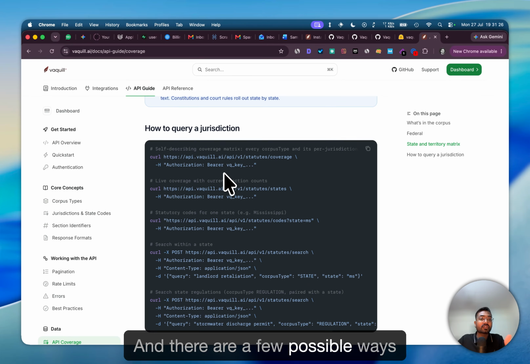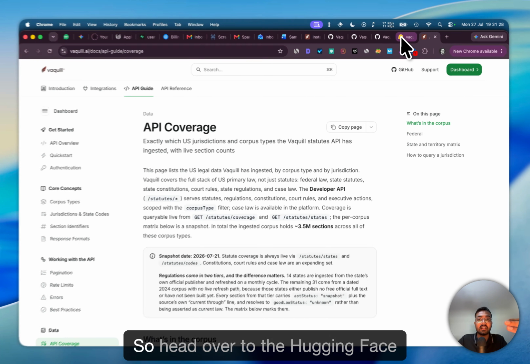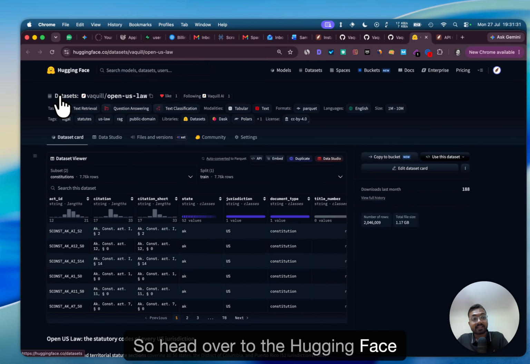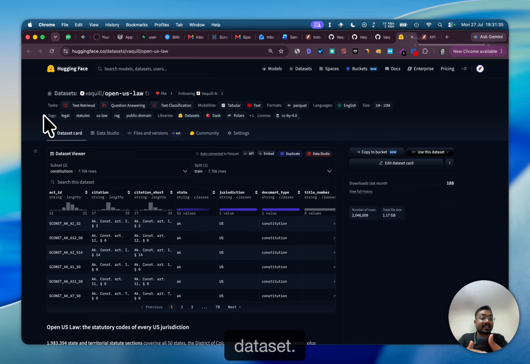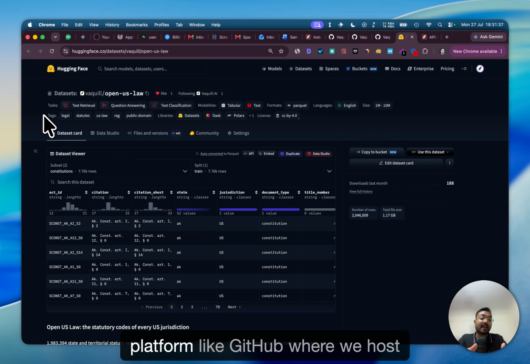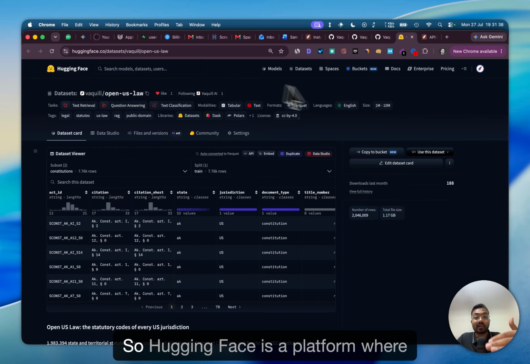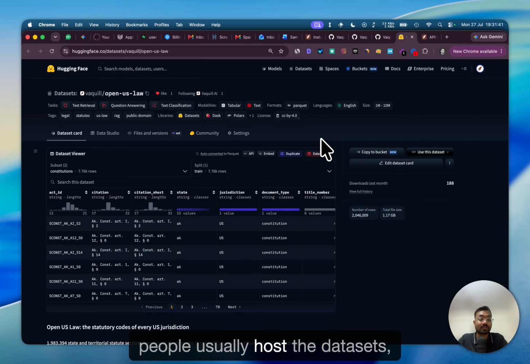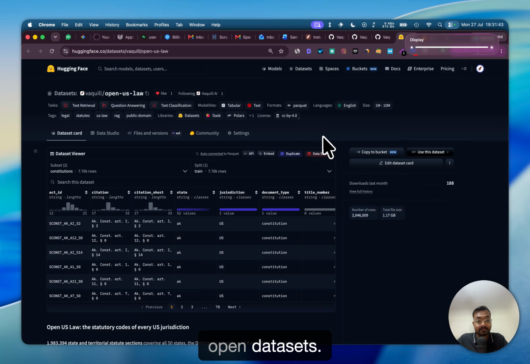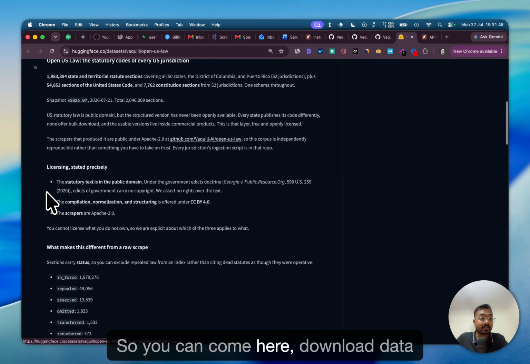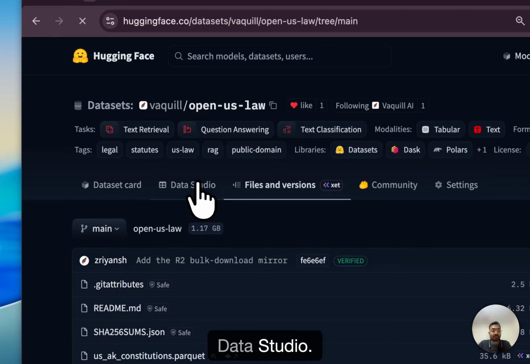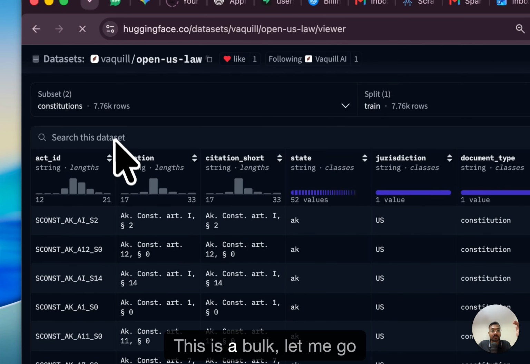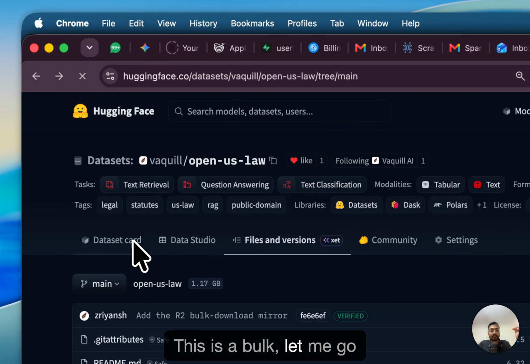And there are a few ways in which you can use this data. Head over to the Hugging Face dataset. Hugging Face is a place where people usually host datasets. It's a platform like GitHub, where we host code. Hugging Face is where people host their open datasets. So you can come here and download the data for free. Just go to Files and Versions or Data Studio and use it. This is the bulk data.